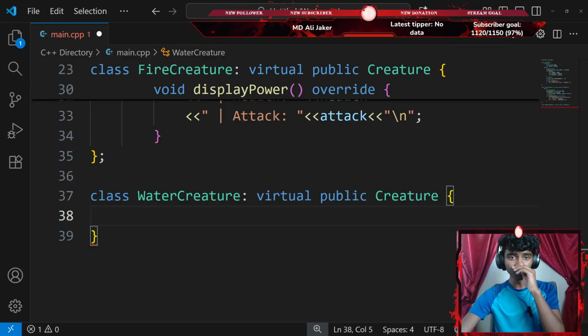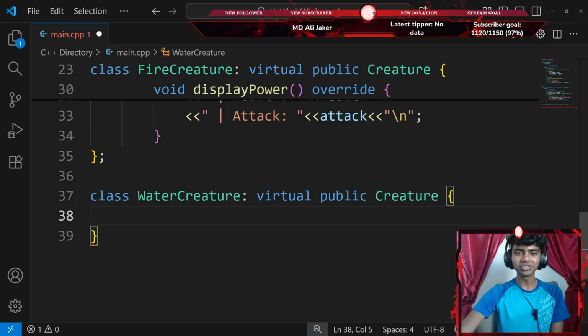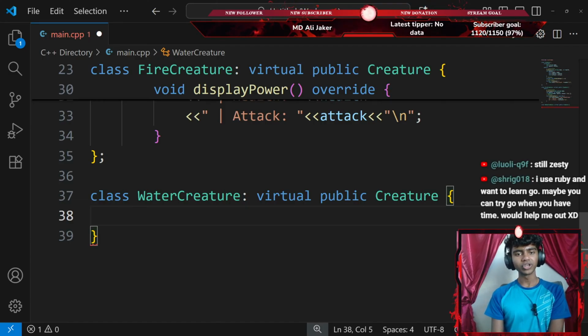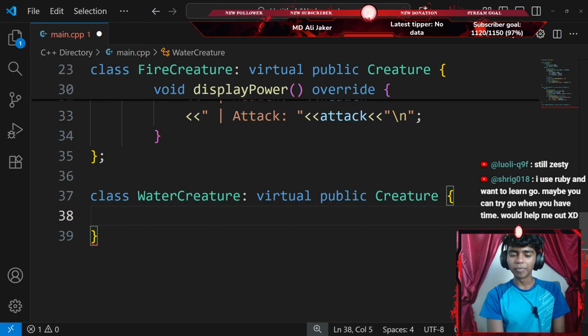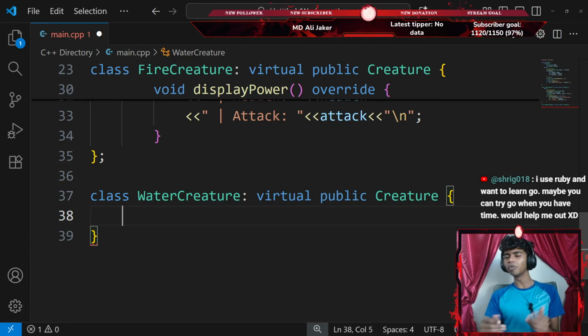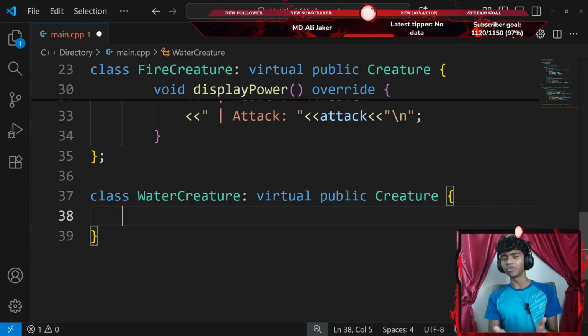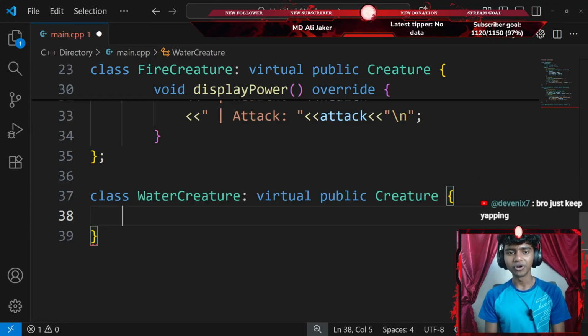Inherits virtually from creature, still zesty, guys. Okay, I use Ruby and want to learn Golang. Maybe you can try to go when you have time. Would help me out. Honestly, that does make sense. I do want to learn Golang. I was pretty excited for that. Maybe after my Java stream, because eventually I do want to learn all programming languages, then stick with one that I enjoy the most. Bro, just keep yapping, guys. I should actually stop and focus more.